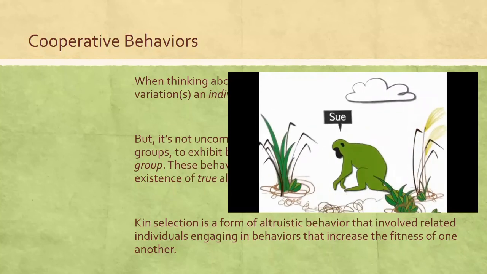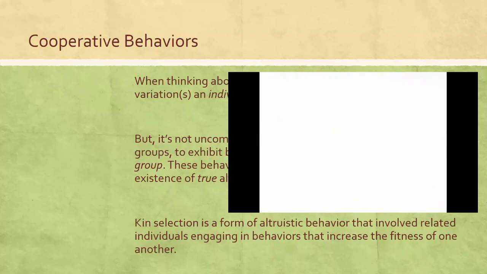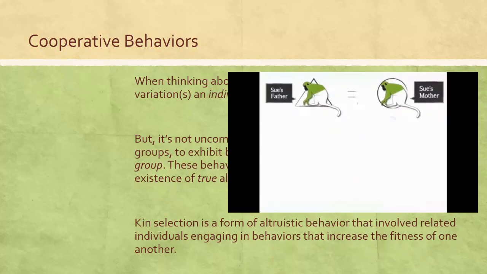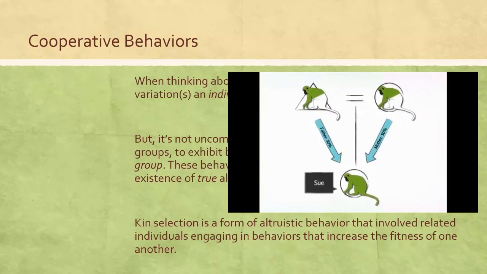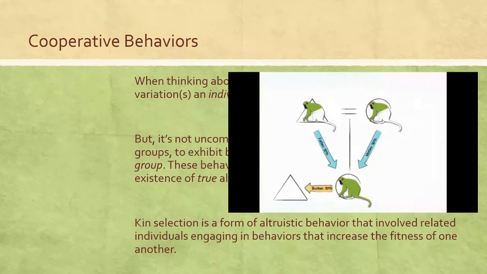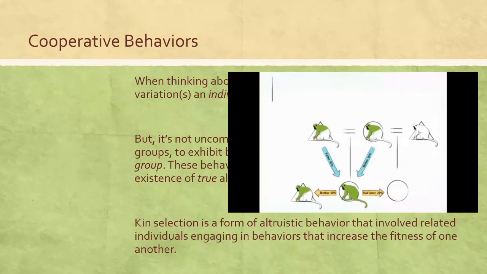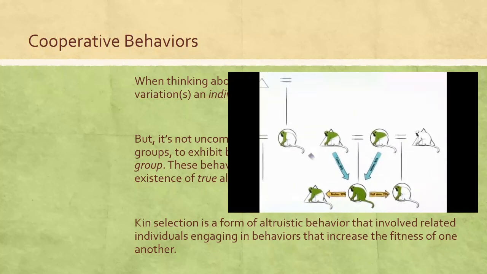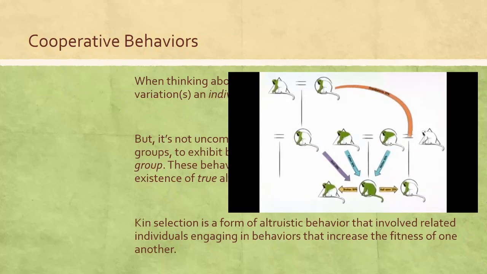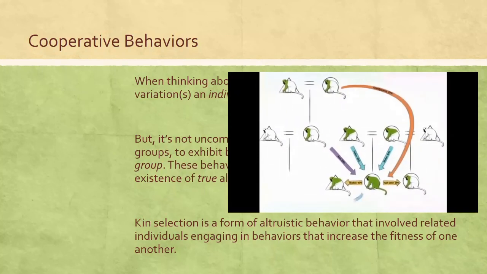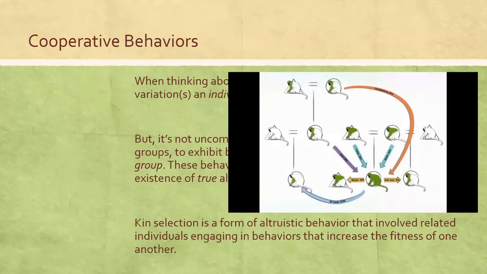Meet Sue. Sue received half of her genetic material from her mother and half from her father. Sue shares approximately 50% of her genes with her full brother. Her half-sister shares 25% of her genes, as does her aunt and both of her grandparents. Sue shares 12.5% with her first cousin.